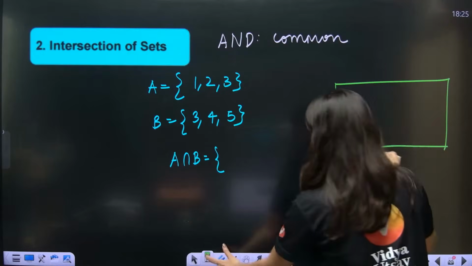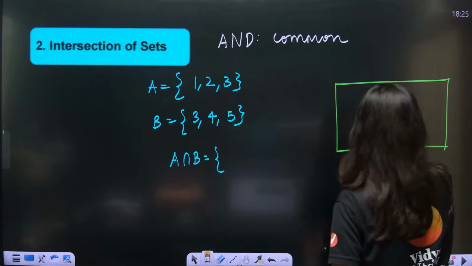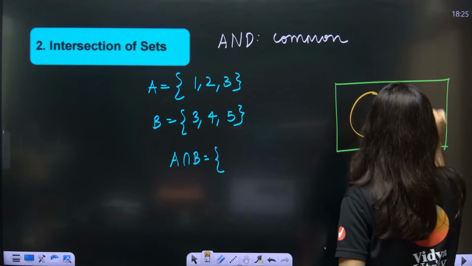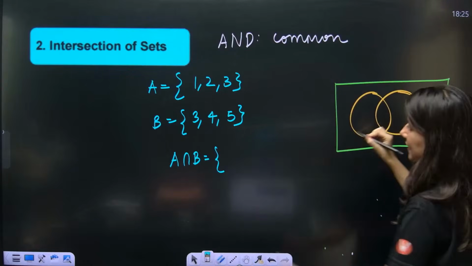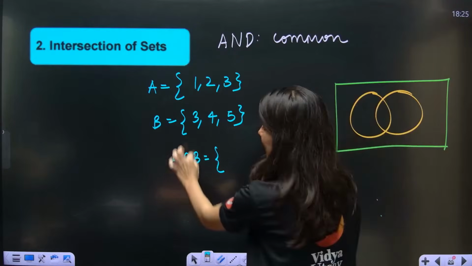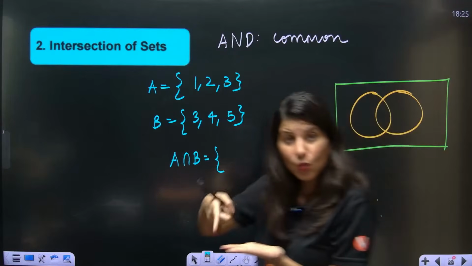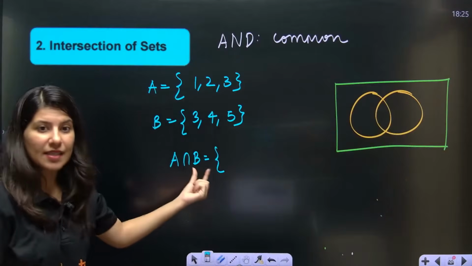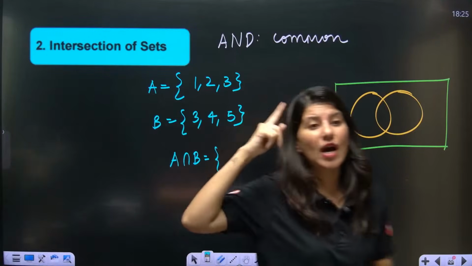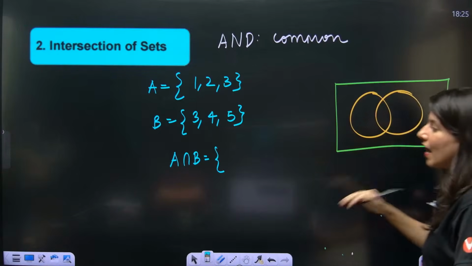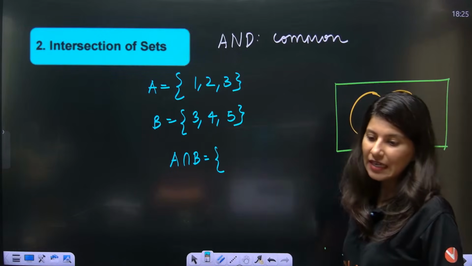This is your set A. This is your set B. And A intersection B. This is the symbol of intersection, which is downward facing. Union is U, upward facing. U is union and the other symbol is for intersection.